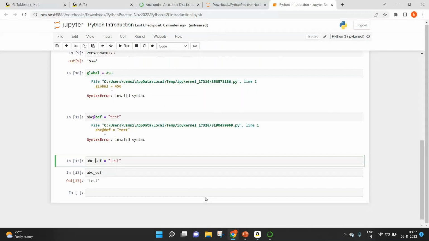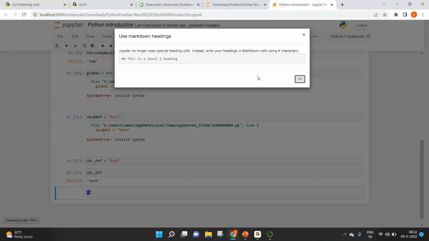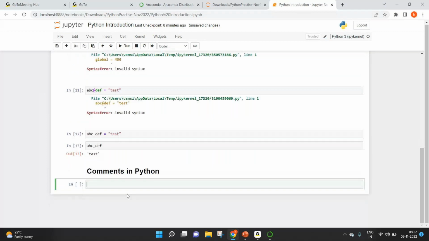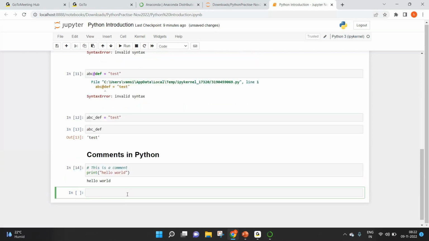So I'm going to add a heading. From this drop down, click on heading, click on OK. Let's say comments in Python. I'm going to press shift enter on my keyboard. So I can say this is a comment, right? So I can just say print hello world. Especially the comment should explain the logic that you have written there.